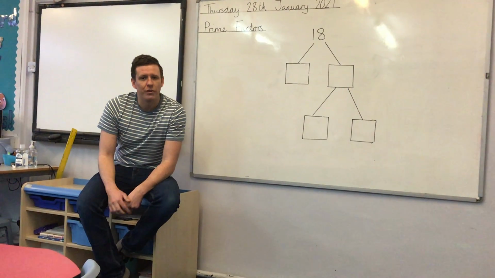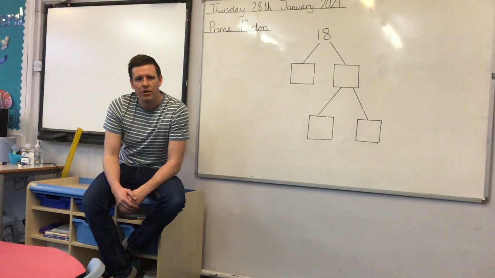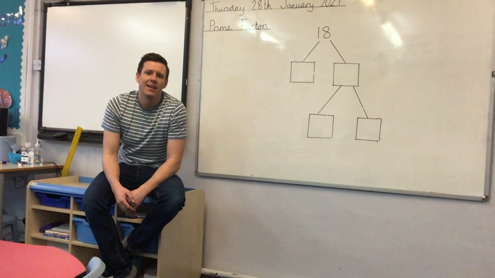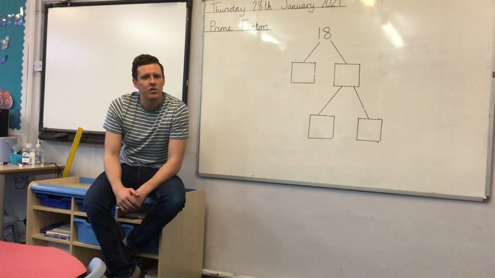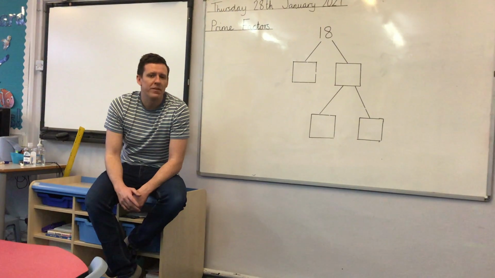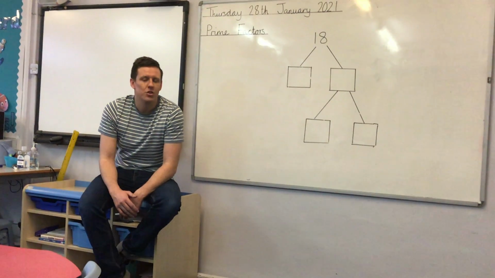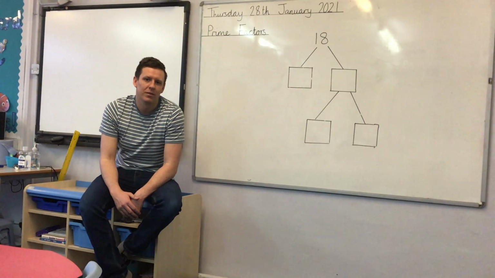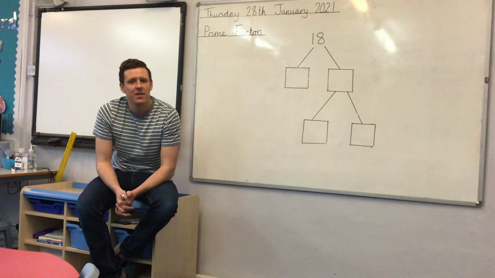So yesterday you should have read the myth about Epithemus and his beautiful wife Pandora, and how on their wedding day they received a gift, a box from the Greek god Zeus. But with the box came a warning, a simple warning: do not open. And then we challenge you to plan the rest of the myth.